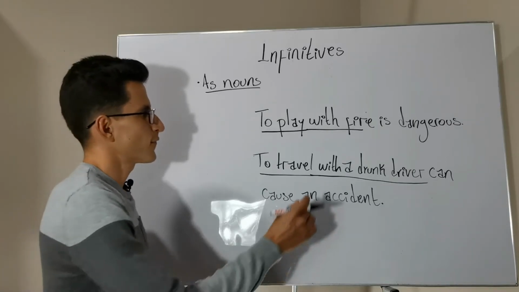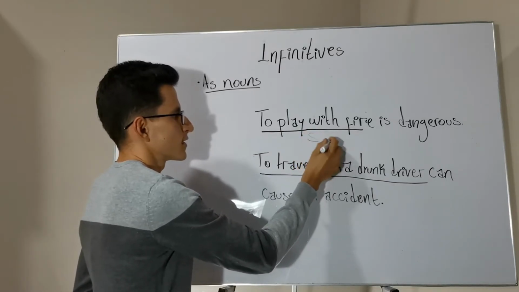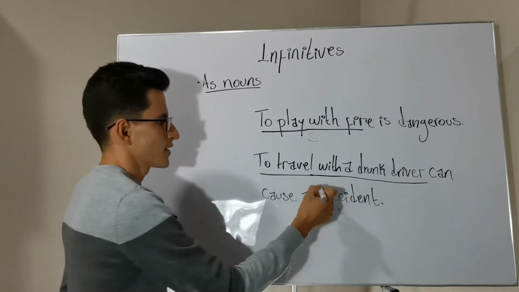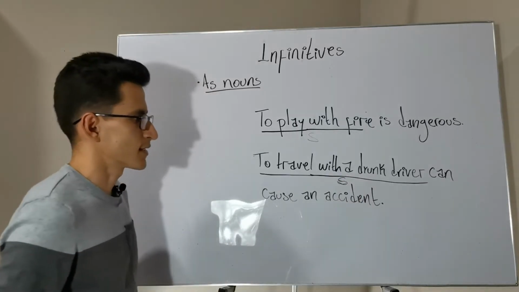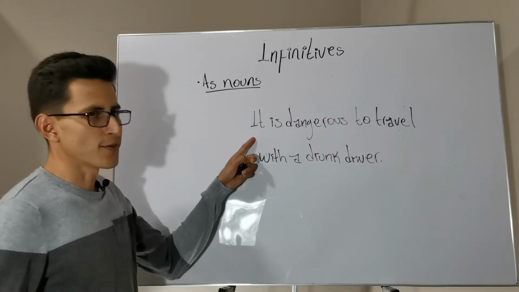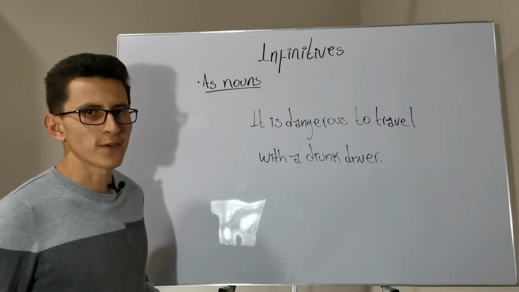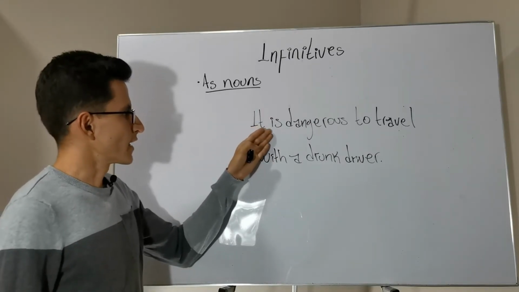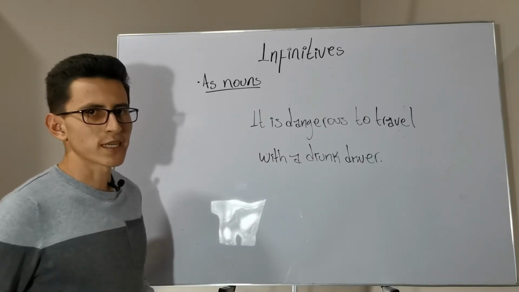To play with fire is dangerous. Here we have the subject. And to travel with a drunk driver can cause an accident. To travel with a drunk driver is the subject of the sentence. We can transmit the same meaning by replacing the infinitive phrase with the pronoun it and moving the infinitive phrase to the end of the sentence, like in this case. It is dangerous to travel with a drunk driver. But don't get confused.